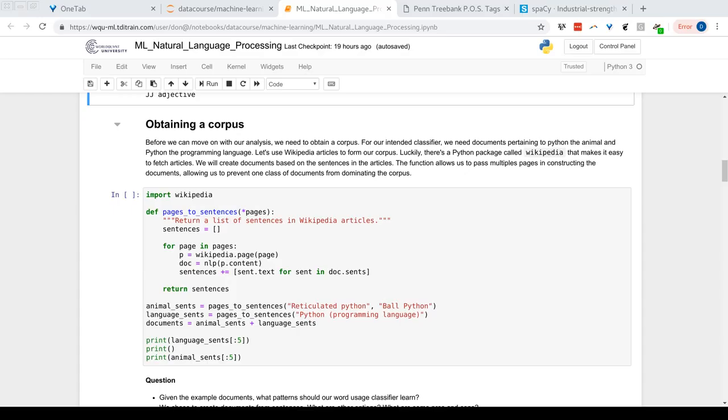For natural language processing, we need a body of text, right? We need a corpus for our analysis. So let's go ahead and get a corpus for our task at hand. So what do you guys recommend? What are your suggestions? What are your thoughts on getting some corpus, a body of text for analysis?